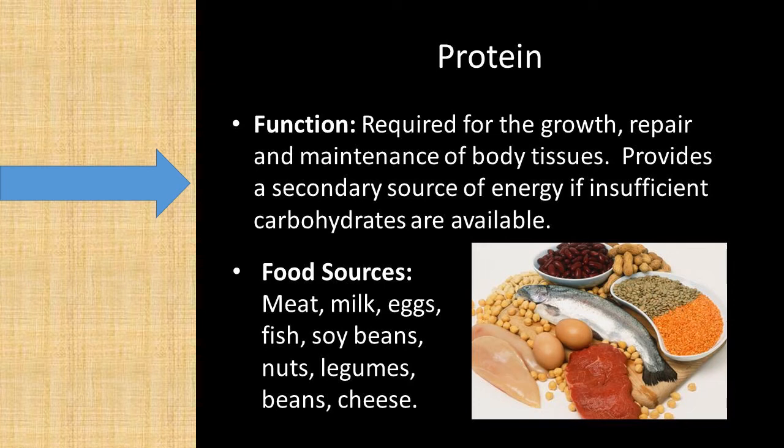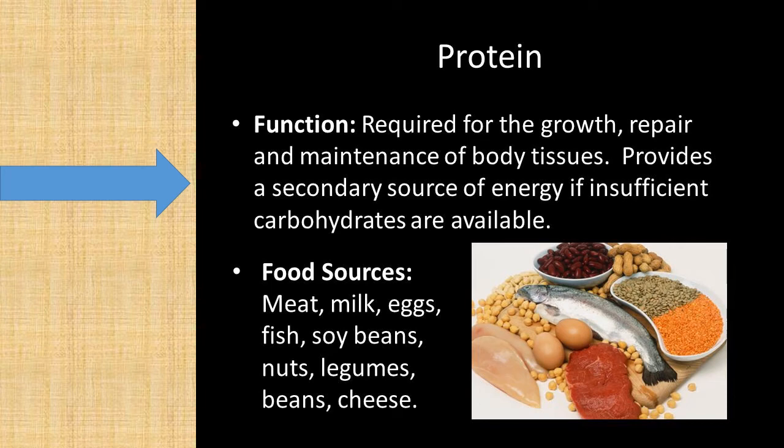And in the slide you can see the function: required for the growth, repair and maintenance of the body tissue, and provides a secondary source of energy if insufficient carbohydrates are available. If your body does not have carbohydrate or fat energy in sufficient amount, then this is the secondary source of energy. Here you can see the sources: meat, milk, eggs, fish, soybean, nuts, legumes, beans, cheese. These are some sources of protein.